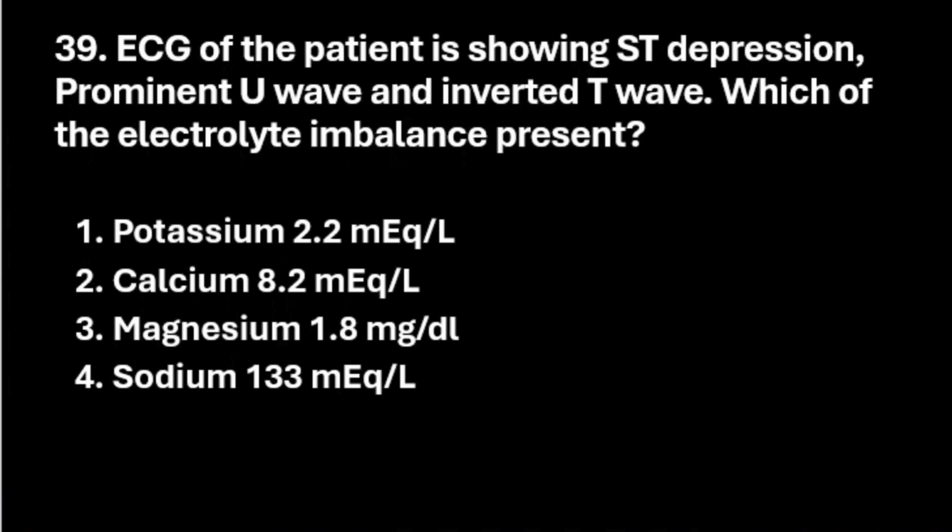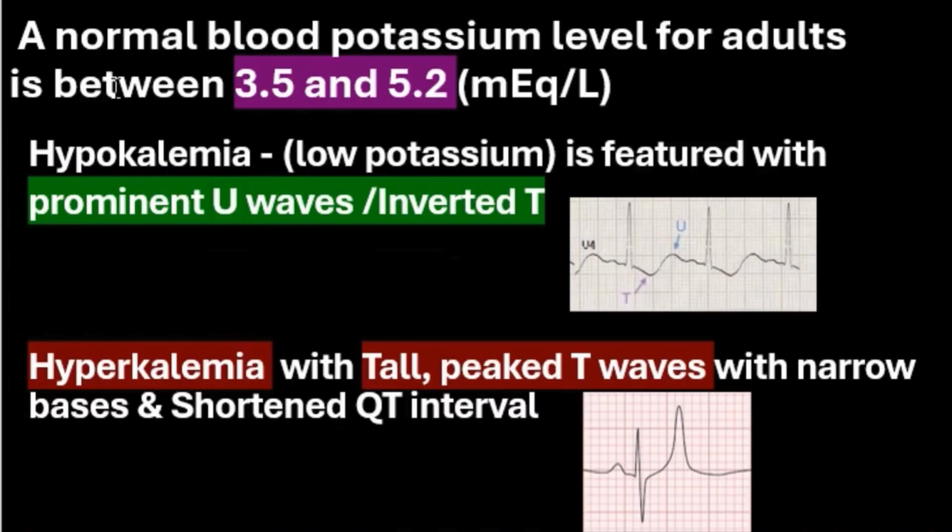Let us go to the right answer. The right answer is potassium 2.2 milliequivalent per liter. The normal potassium level is 3.5 to 5.2 milliequivalent per liter, so here, with 2.2, it is hypokalemia. Hypokalemia is featured with a prominent U wave, ST depression, inverted T wave, etc. You can see the features here.